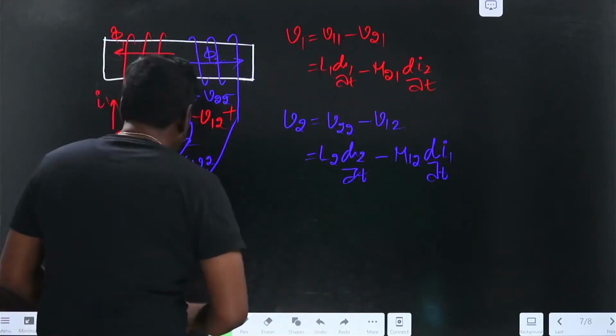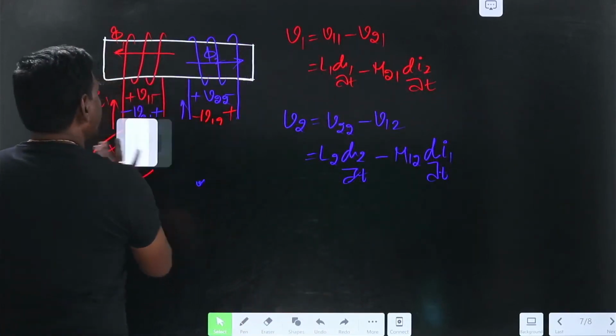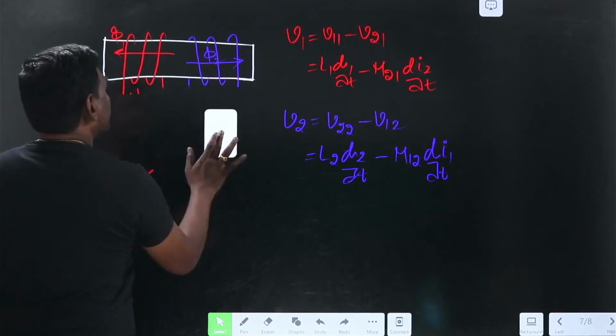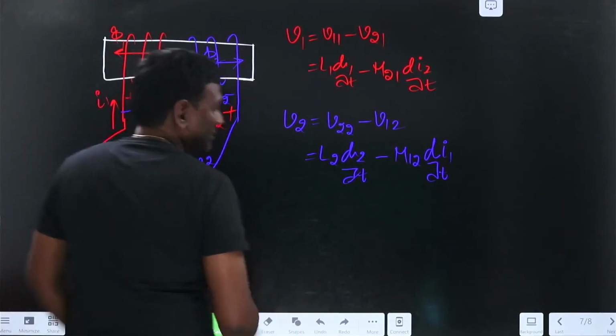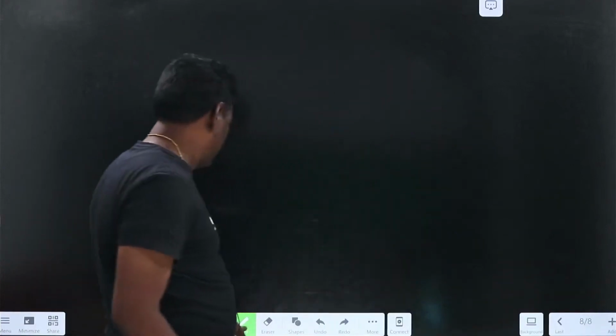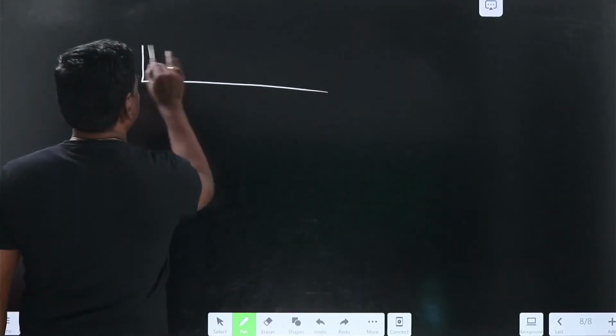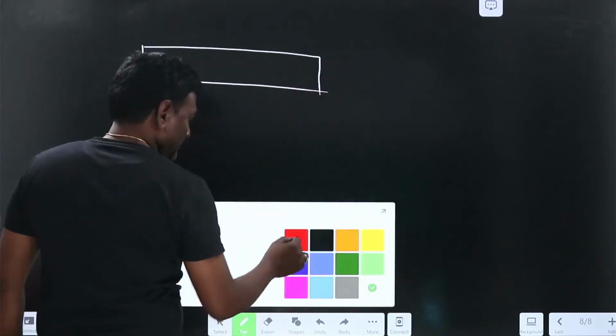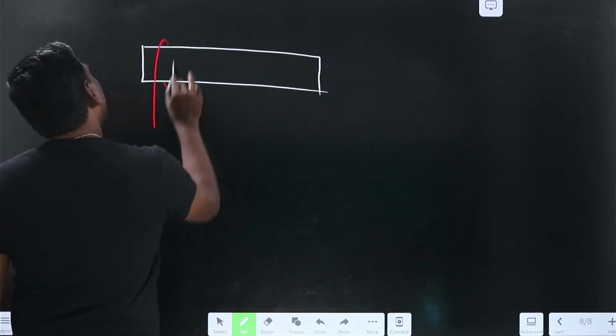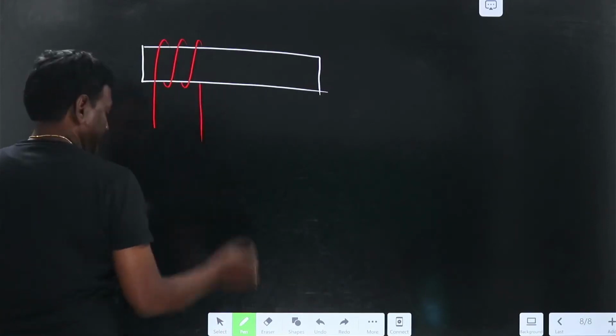Okay, I'll erase this. Let me try it again. I don't take much time because you are already habituated to it.